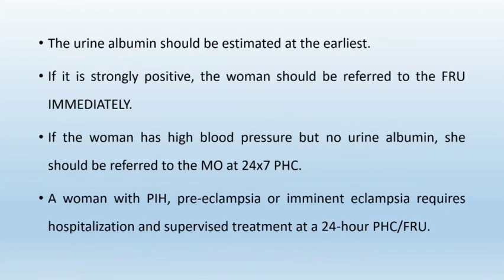The urine albumin should be estimated at the earliest, and if it is strongly positive, the woman should be referred to the FRU immediately. FRU is first referral unit. And if the woman has a high blood pressure but no urine albumin, she should be referred to the MO at a 24/7 PHC. And a woman with PIH, preeclampsia or imminent eclampsia requires hospitalization and supervised treatment at 24 hours PHC and FRU.